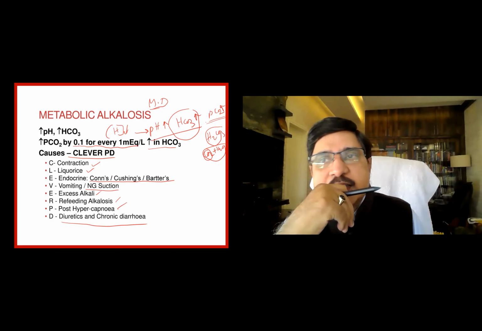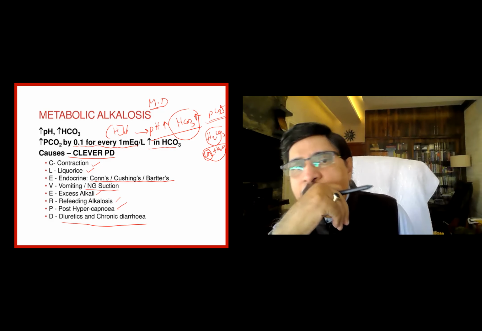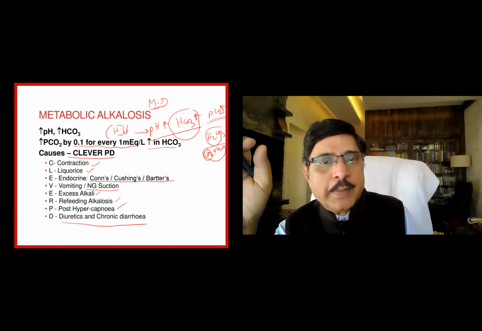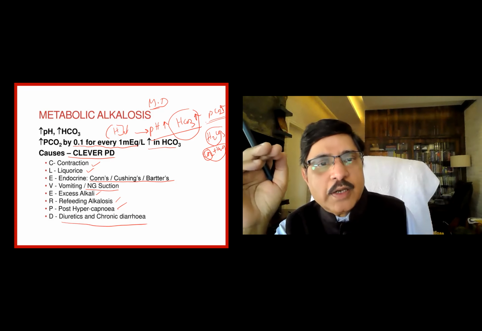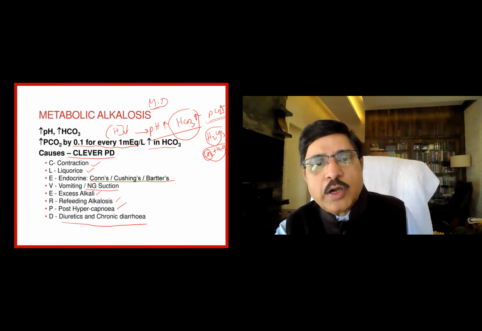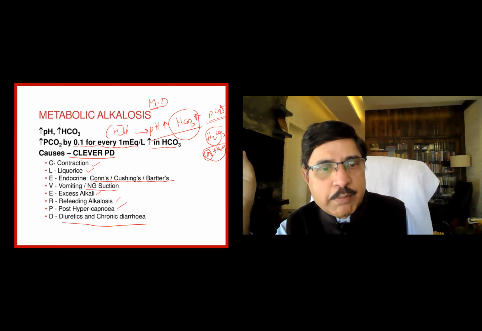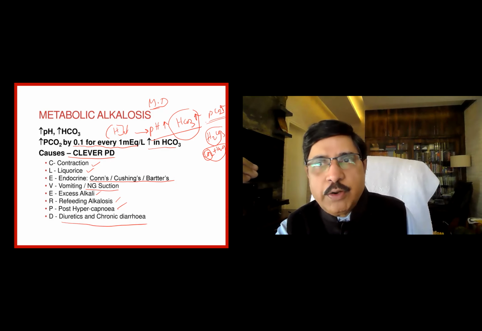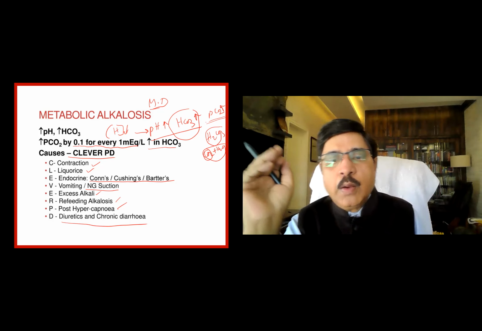Not acute diarrhea. Acute diarrhea results in metabolic acidosis. Chronic diarrhea produces metabolic alkalosis. So remember, CLEVER PD is a mnemonic: contraction of the extracellular volume, licorice, endocrinopathies like Conn's, Cushing's, and Bartter's, vomiting and nasogastric suction, where GI acid is removed, excess alkali in case of milk alkali syndrome or antacids use, and refeeding alkalosis, post-hypercapnia, diuretics, and chronic diarrhea.